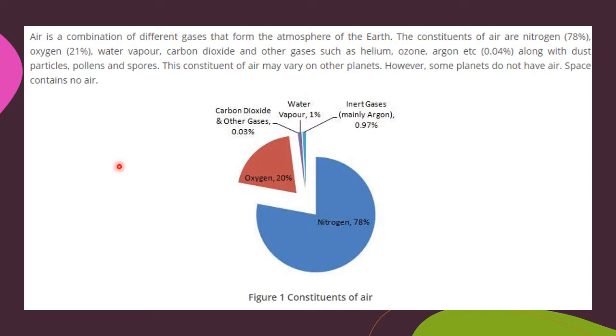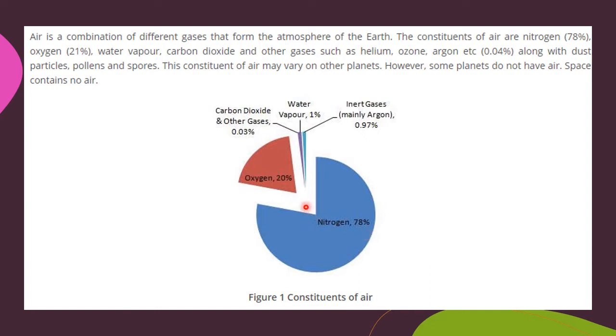Okay, so the air is a combination of different gases that forms the atmosphere of the earth. The constituents of air are nitrogen, oxygen, water vapor, carbon dioxide and other gases such as helium, ozone, argon, etc. Here we studied that there are various kinds of gases present inside our atmosphere, in which the largest part is taken up by nitrogen, which is 78%.